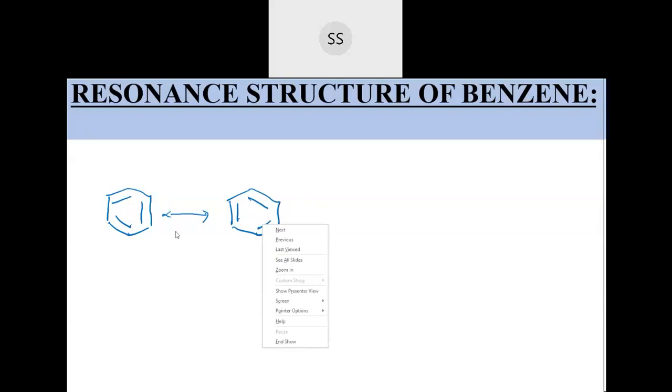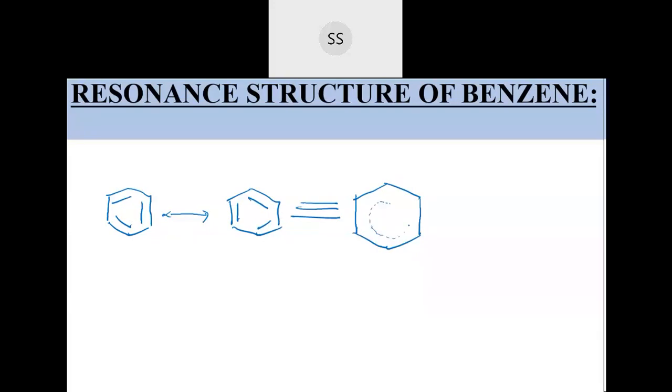These electrons don't sit in one particular place. They are not confined to one particular region. They discovered later that these electrons are neither here nor on the other side. So on the whole, what we do is we write the hybrid structure. When we represent the hybrid structure, we just place them in the form of a dot, which indicates that these electrons are continuously moving from one place to another. They are not confined to one particular region. Some put a circle also. You can put dotted lines, or you can even put a benzene ring with a circle.